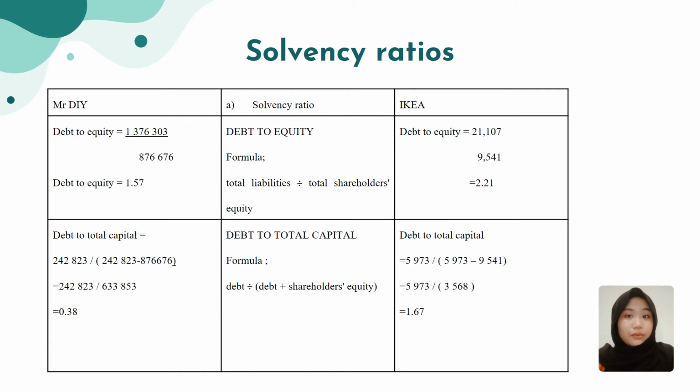Okay, for the debt to total capital, you need to divide debt by debt plus shareholder equity. For Mr. DIY, the debt to total capital for the company is 0.38, while for IKEA it is 1.67.